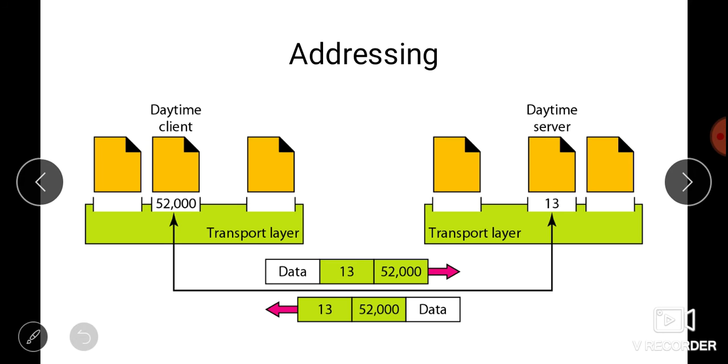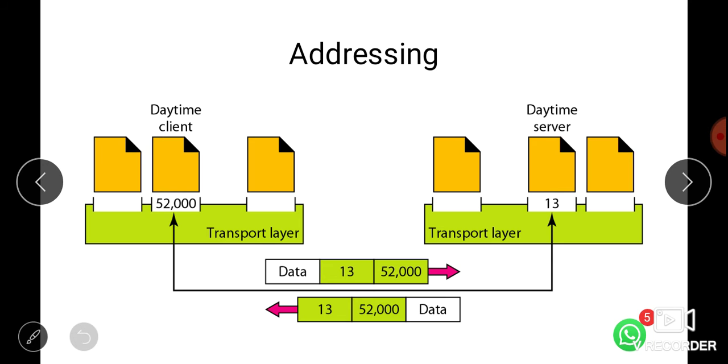In today's internet model, port numbers are 16-bit integers. So 16 bits means the range is from 0 to 65535. The client program defines itself with a port number chosen randomly by the transport layer, and this is called an ephemeral port number.